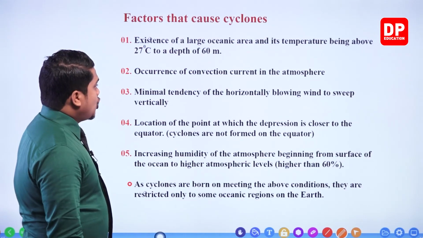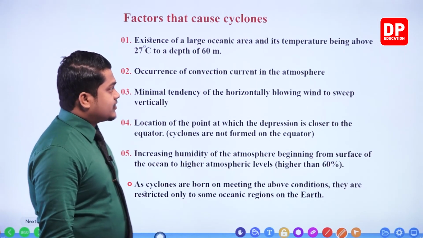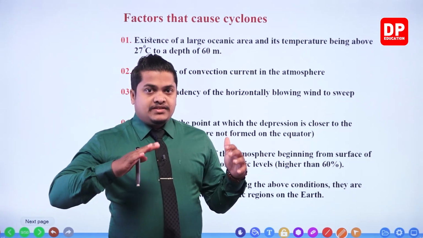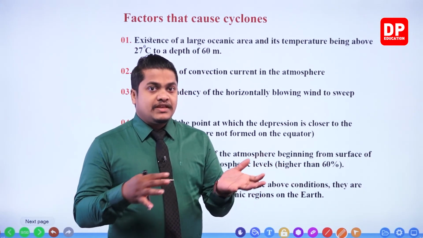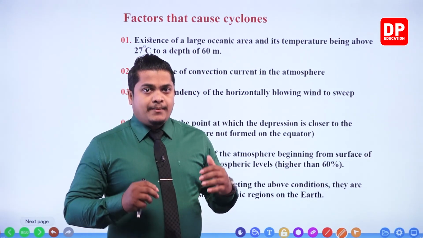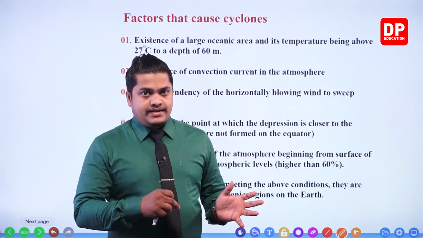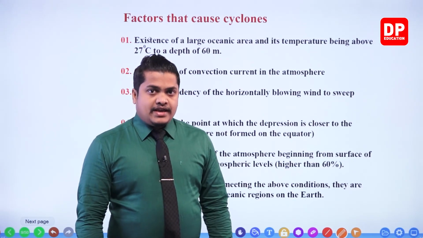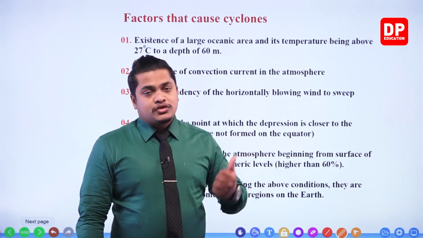Then the second one given, occurrence of convection current in the atmosphere. Convection current means, my dear children, that due to pressure difference. Actually, pressure difference is mainly getting created because of the heat difference. Because of the heat difference or the pressure difference, the particles should flow from a higher to a lower area. So this kind of situation is called a convection. Mainly this happens because of the heat energy, but heat energy also creates pressure difference as well.